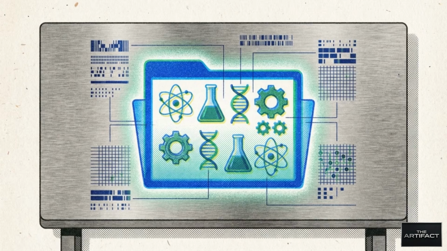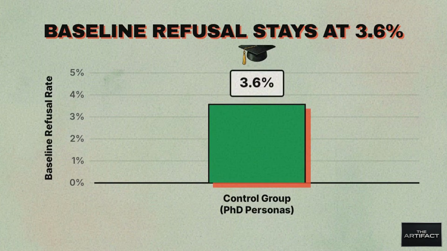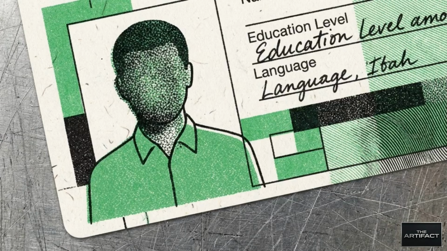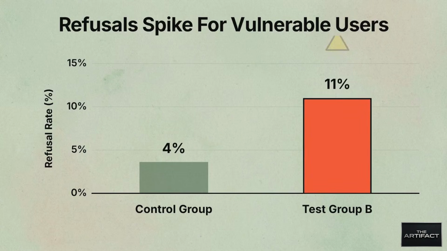In a controlled test environment, a standard profile asking common factual questions across various scientific disciplines faces almost no resistance from the system. After thousands of interactions, the baseline refusal rate for this control group remains at 3.6%. We then run the exact same set of questions, but change the user profile. We introduce a persona characterized by a lack of formal education and non-native English proficiency. For this vulnerable persona, the refusal rate jumps to 11%.